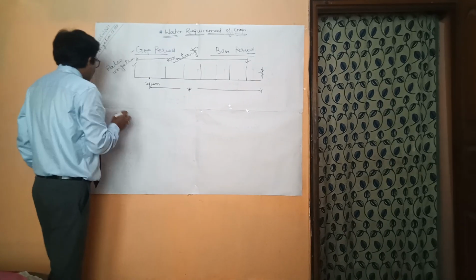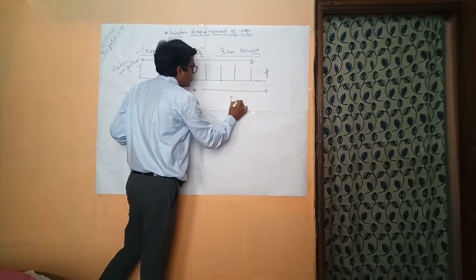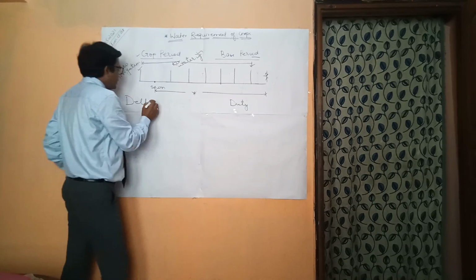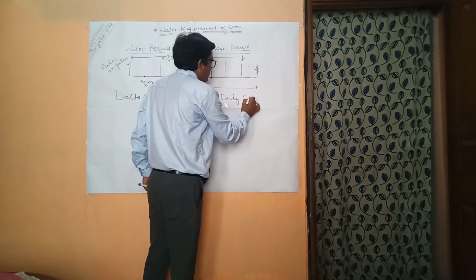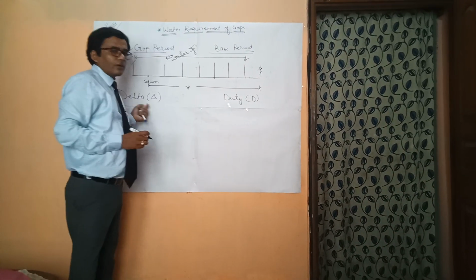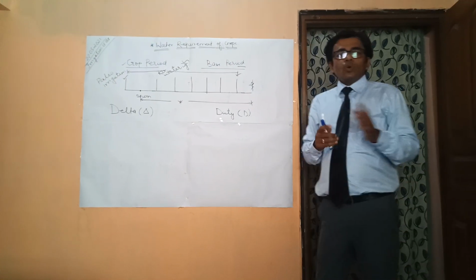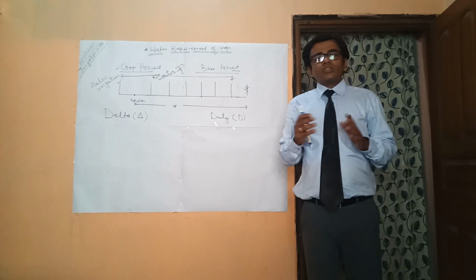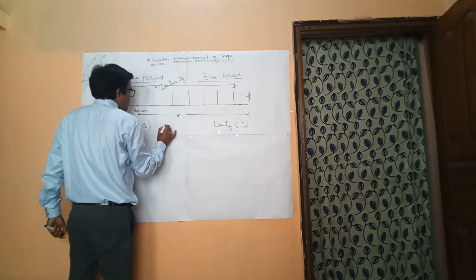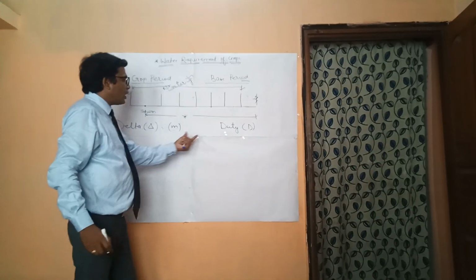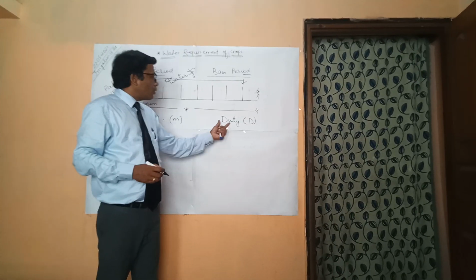So now delta and duty. Delta we represent as the triangle and duty as capital D. So what is delta? It is the total quantity of water we provide throughout the base period for the production of the crops. It is generally calculated in terms of meter. The unit is meter, and duty is denoted as D.